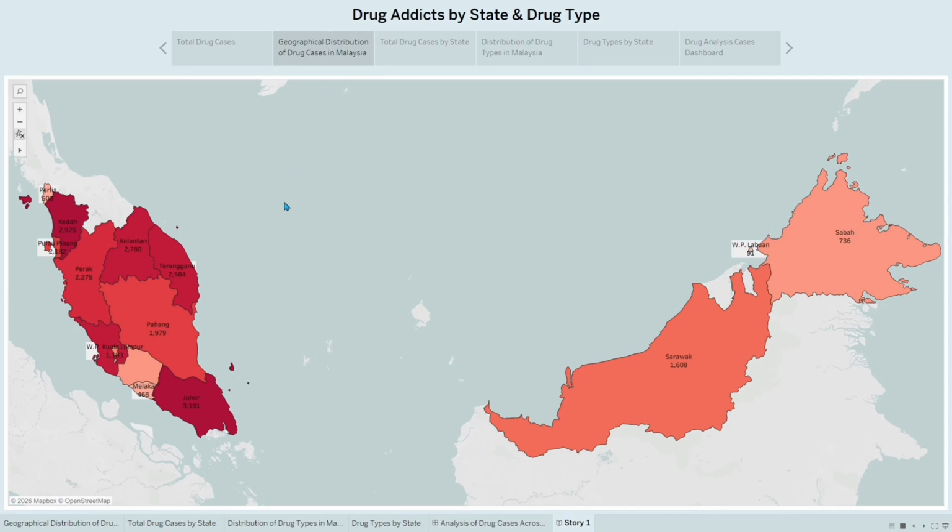Next, this map shows the geographical distribution of drug cases across Malaysia. Darker color represent higher numbers of cases. We can clearly see that states such as Johor, Kedah, and Kelantan have relatively high case numbers. Meanwhile, states like Perlis and Labuan have lower case counts. This visualization helps us quickly identify high-risk areas.